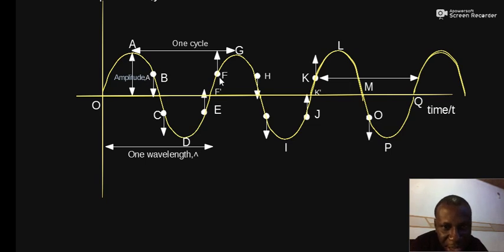Similarly, F and K are in phase, because the particles of the wave at F and at K have equal distances from the equilibrium position, and at the same time they are traveling in the upward direction. It therefore implies that F and K are in phase. So two points on the wavefront traveling in the same direction, having equal displacement from the equilibrium position, describes phase.